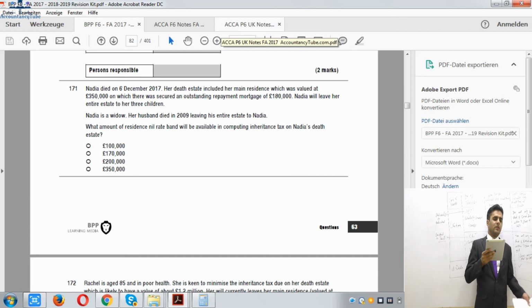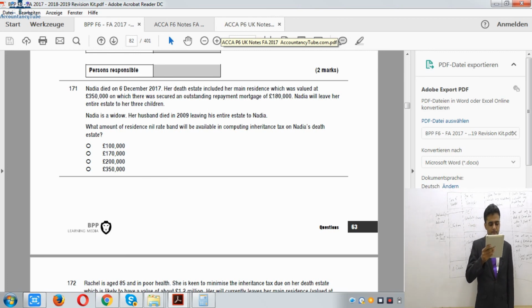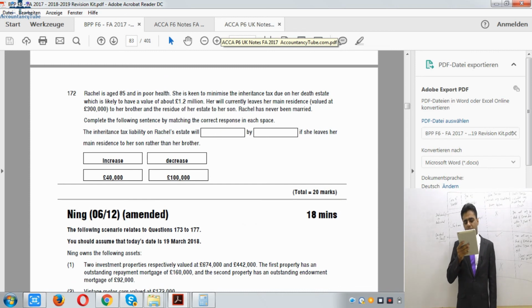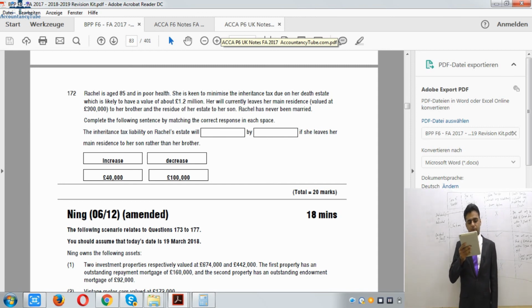So it is a main residence which will be transferred to her brother. It is eligible for residence nil band. And the residue of estate to her son. Raquel has never been married, which means that she does not have any unused from her husband, so she only has £100,000.